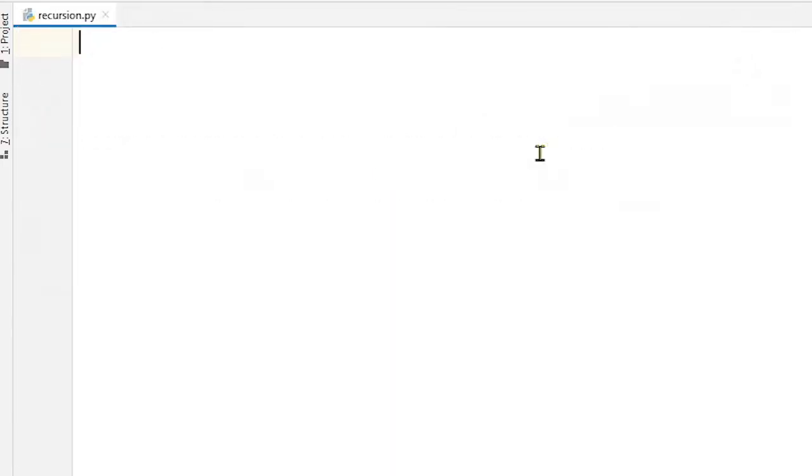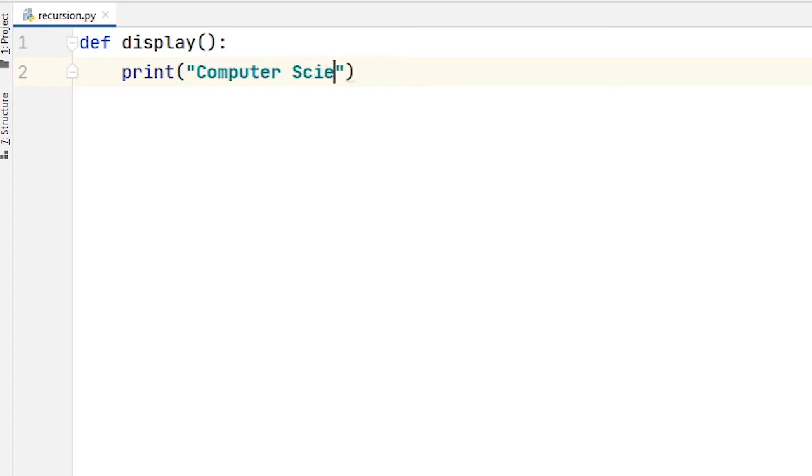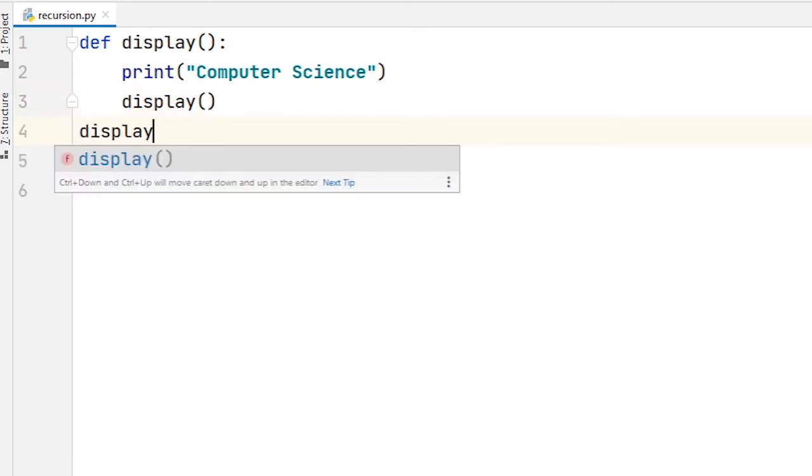Now let's create a function and try to call itself. When you want to create a function, first we use the def keyword followed by the function name. Let my function name be display. In function display, I just write print computer science. And inside the function, I just call the display function. That means the function calls itself. And finally, I call the display function in the main program.